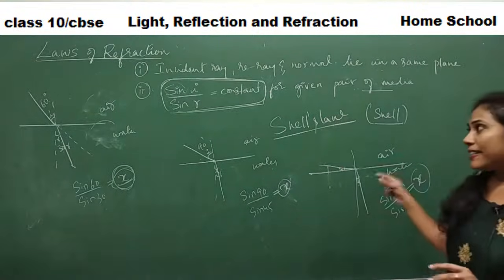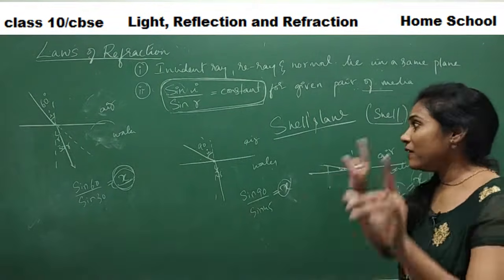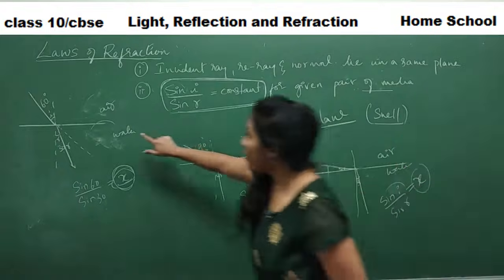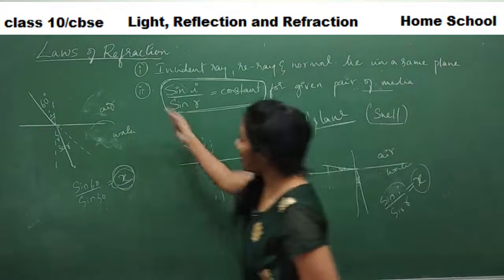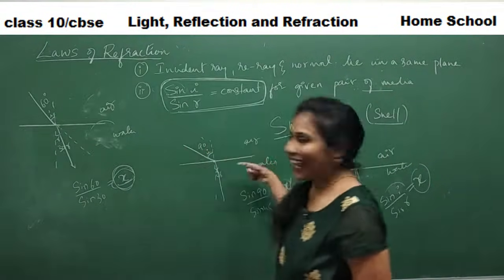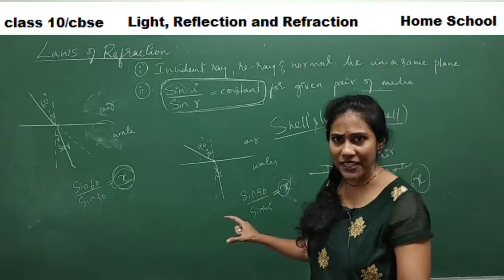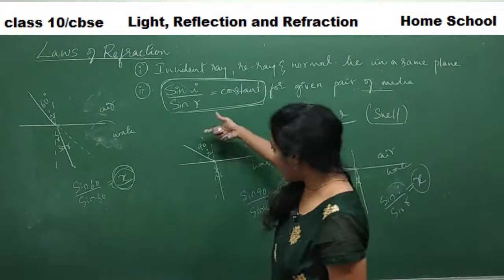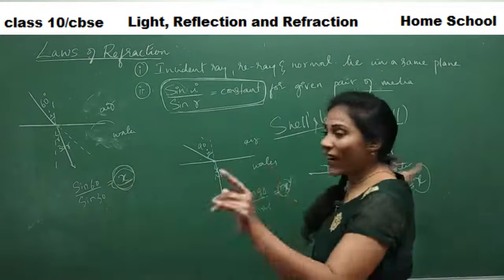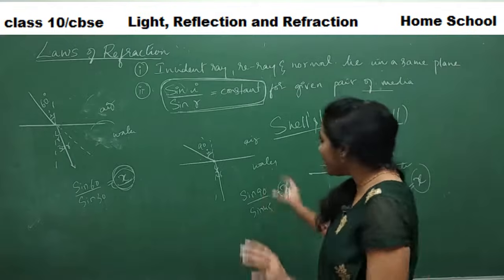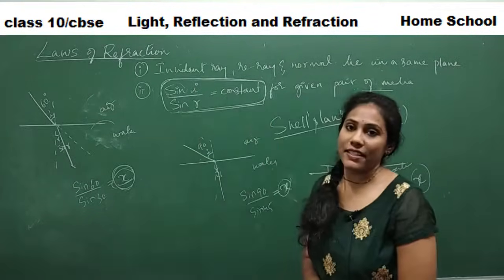Now let us try to define that Snell's law. Remember, once again I am reminding you, as long as the media is the same, you take any incident ray at any angle. According to that, the angle of the refracted ray also changes, but their ratio will always be equal to one constant number. That's why we say sine I divided by sine R is equal to constant.